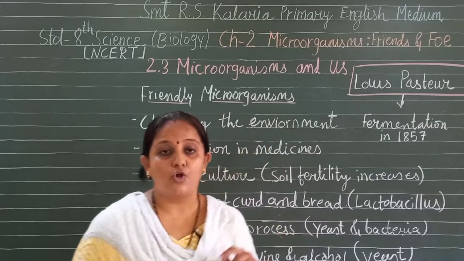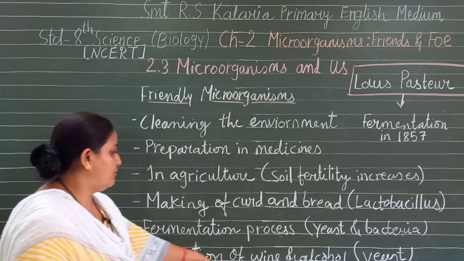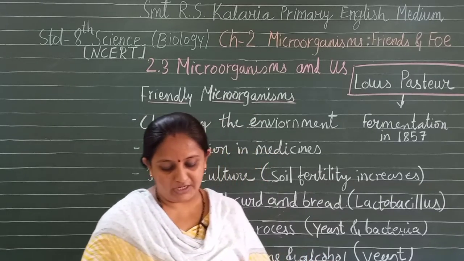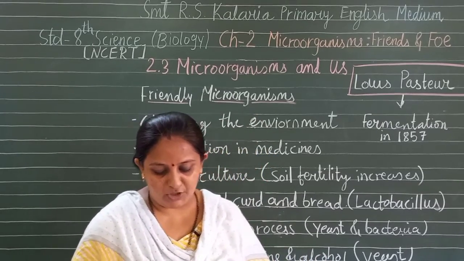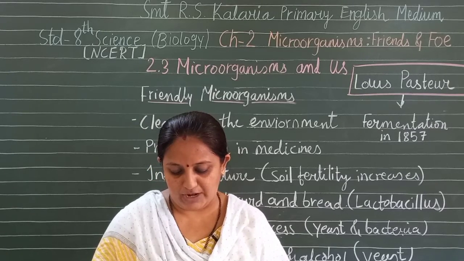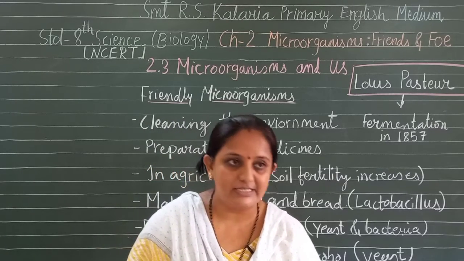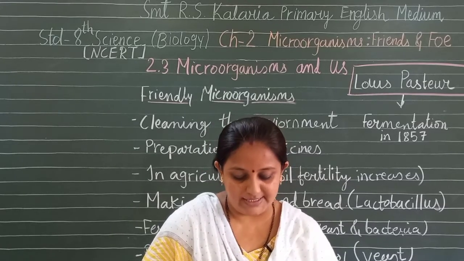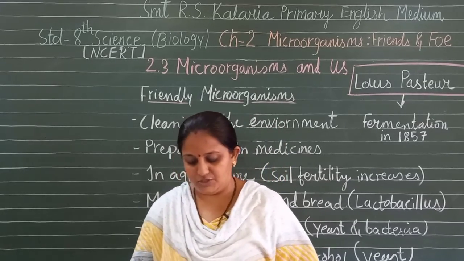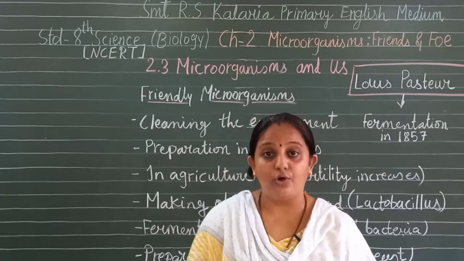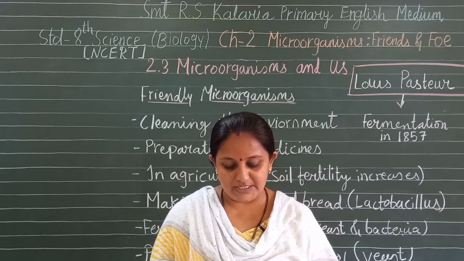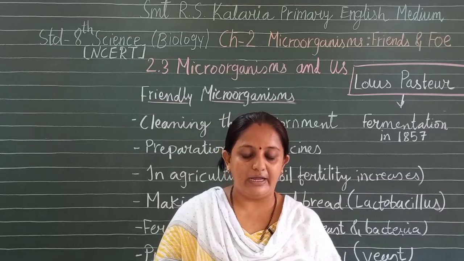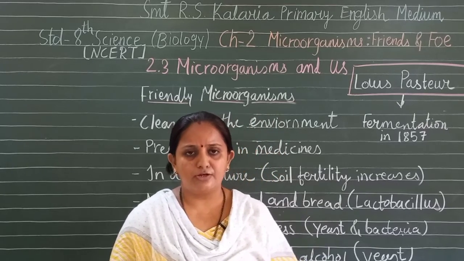Now let us understand the commercial use of microorganisms, the preparation of wine and alcohol by yeast. Microorganisms are used for the large scale production of alcohol, wine and acetic acid, which is found in vinegar. Yeast is used for commercial production of alcohol and wine. For this purpose, yeast is grown on natural sugars present in grains like barley, wheat, rice, crushed fruit juices and so on.